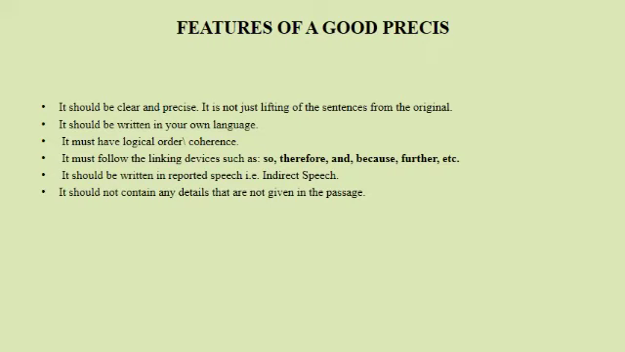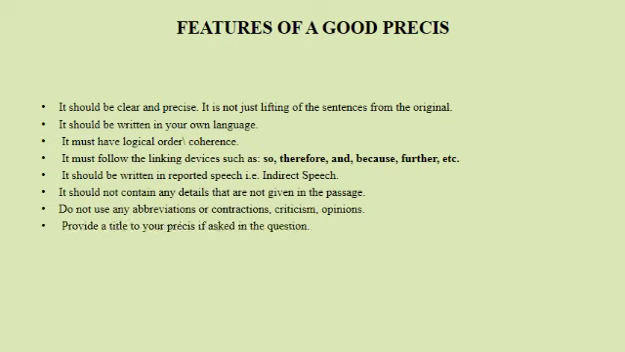Next point is that you will have to be careful about all minute details. That is why you are advised to read the passage twice or thrice, so that you don't miss out any minute details. Now, while writing the rough draft, you are not going to use any short forms, no abbreviations and no contractions. Apart from that, don't introduce your own criticisms, own opinions, because précis writing doesn't permit you to do so.